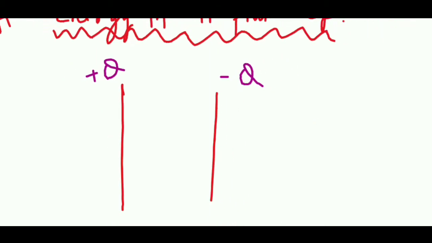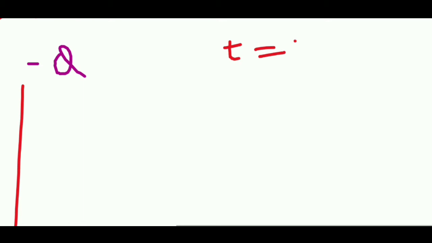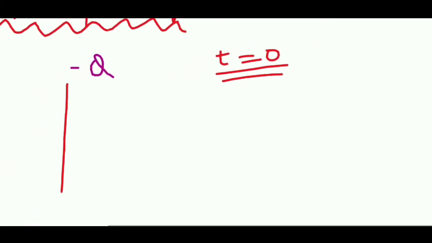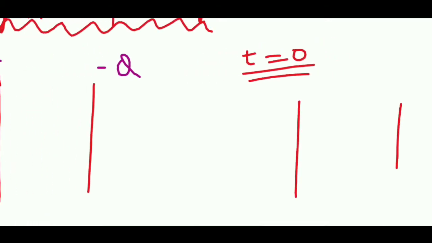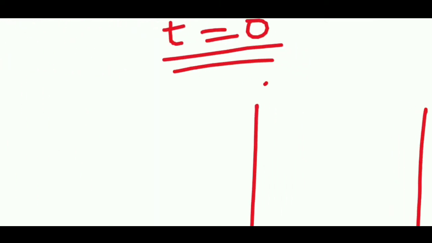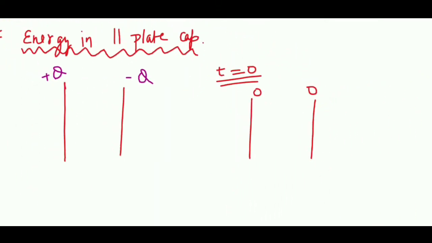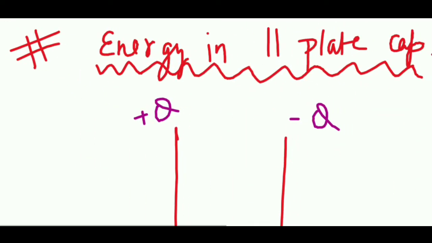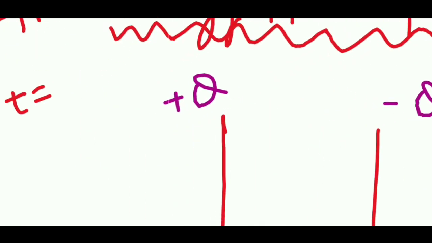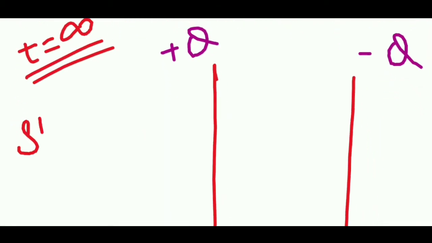It was not like this initially; there was no charge at t equal to 0. At t equal to 0 the condition was something like this: over here zero charge, over here also zero charge. This is the condition for t equal to 0, and this is the condition for t equal to infinity, which is also known as steady state.